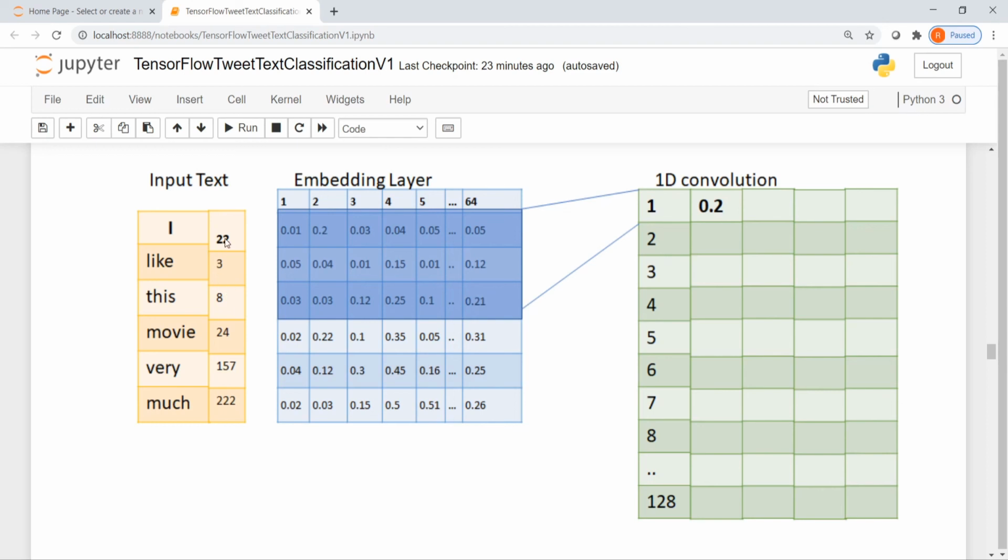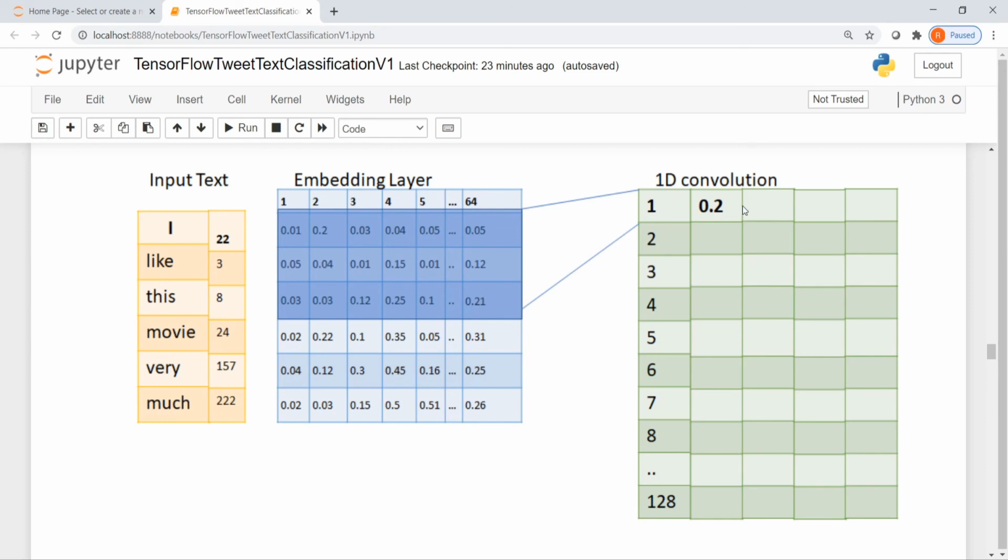These indexes are fed as input to our embedding layer. For each of these indices, you have a 64 dimensional output coming from the embedding layer. If you have padding, then the next set of values will be 0 till 40. Similarly, the embeddings will be 0 till 40. I'm not showing that over here.